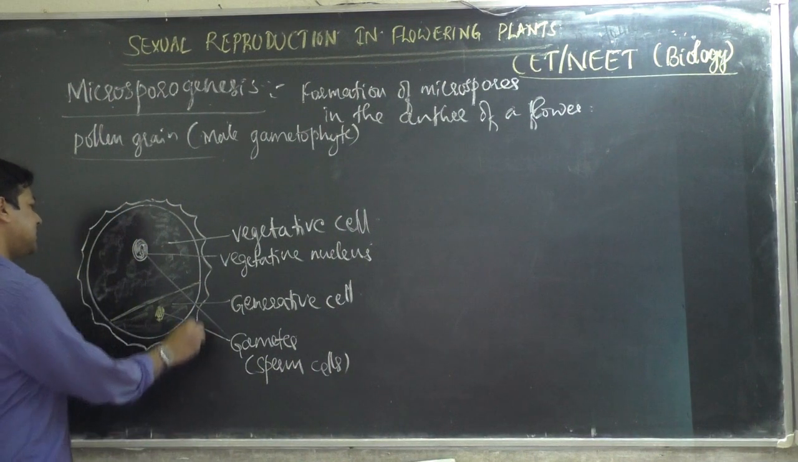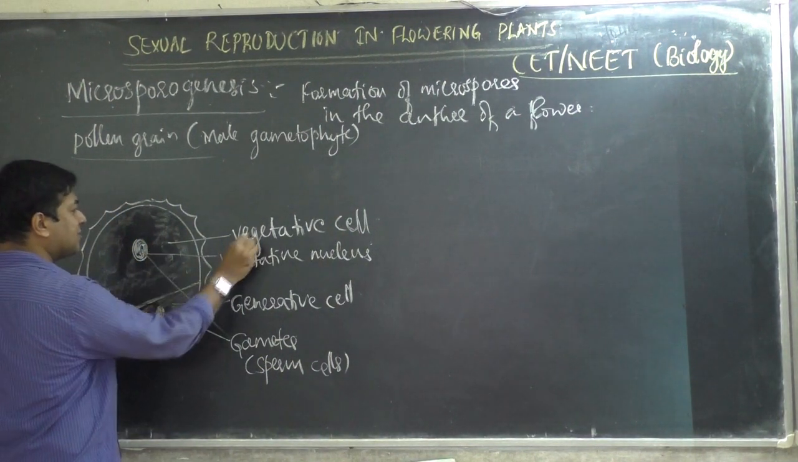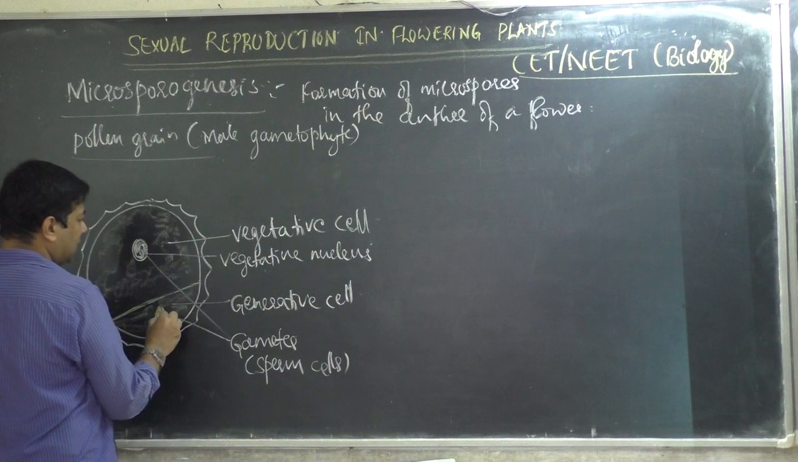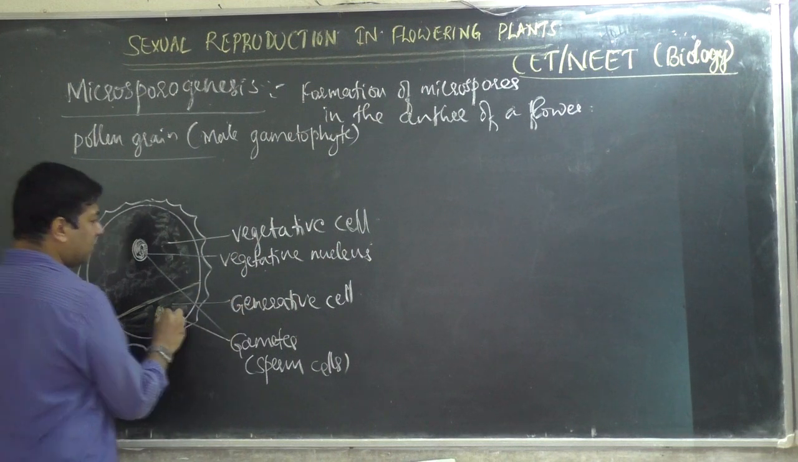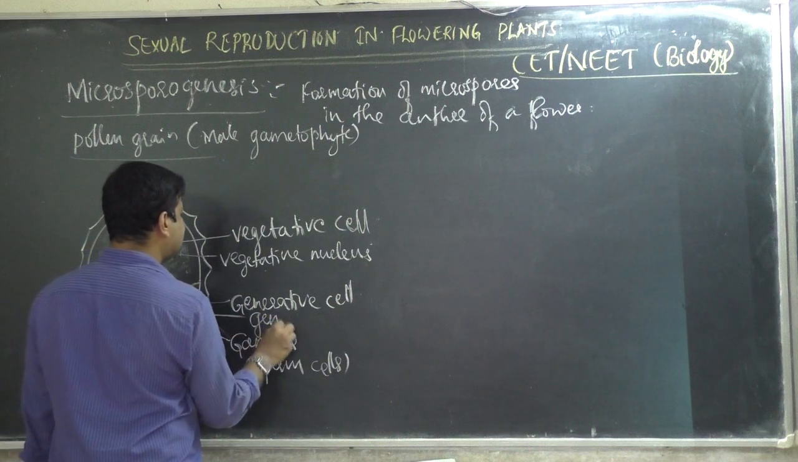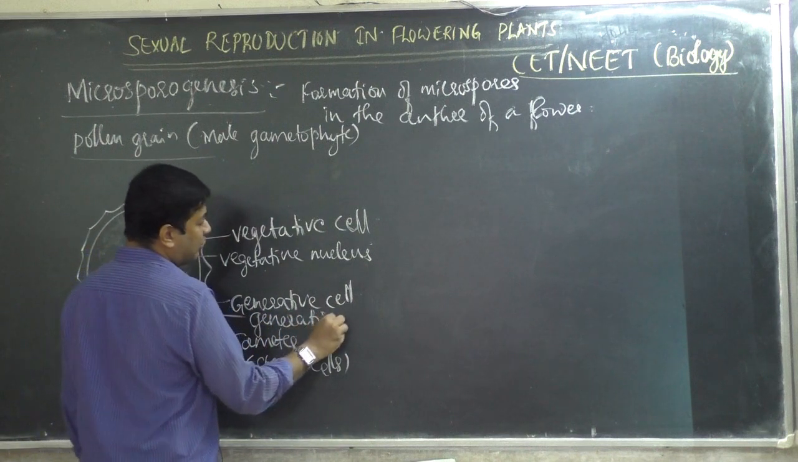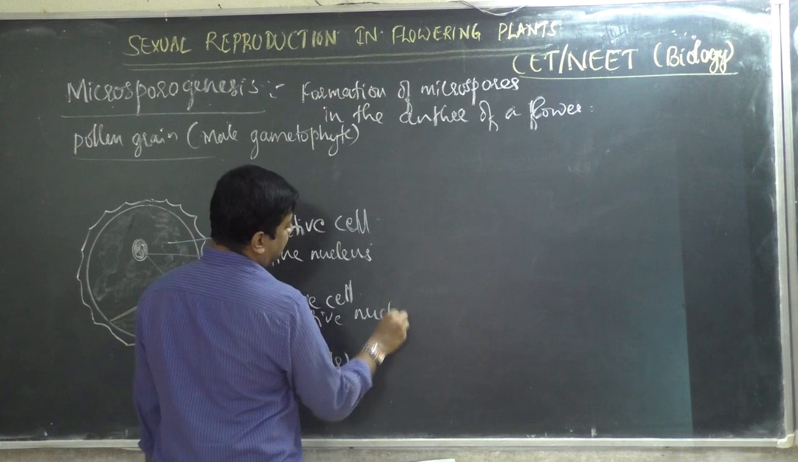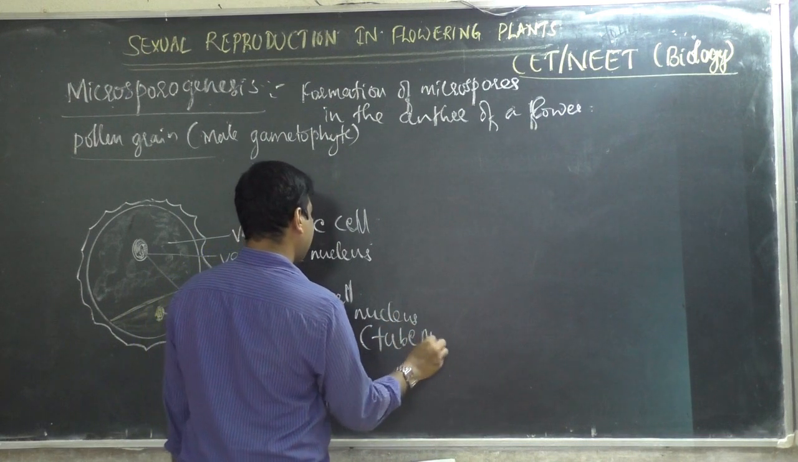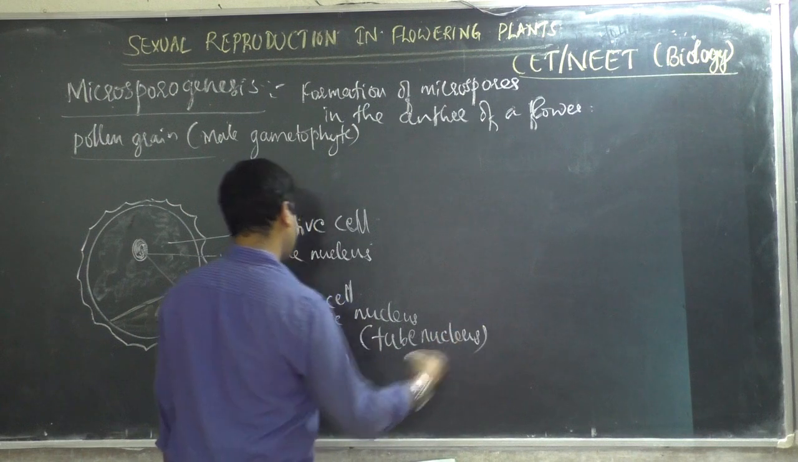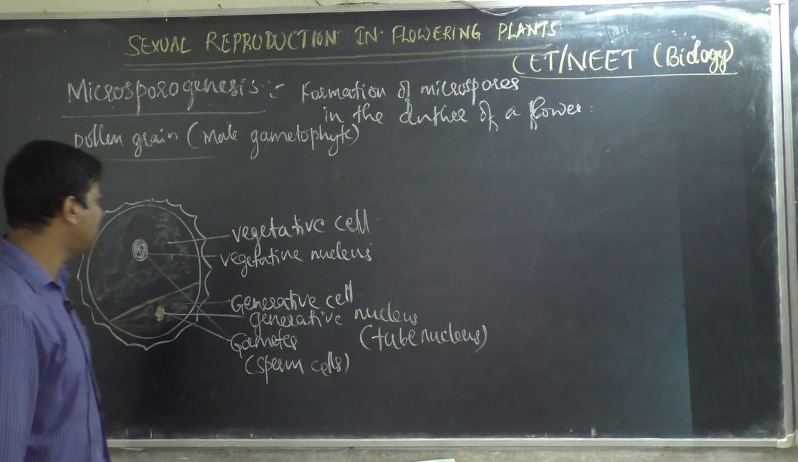The nucleus of the vegetative cell is called the vegetative nucleus. The nucleus of the generative cell is called the generative nucleus, also called the tube nucleus, its other name. The generative nucleus is also called the tube nucleus.